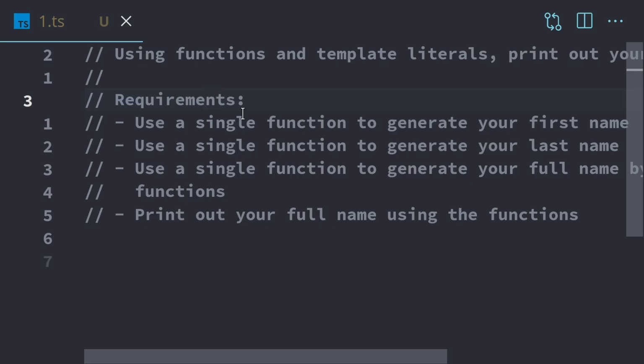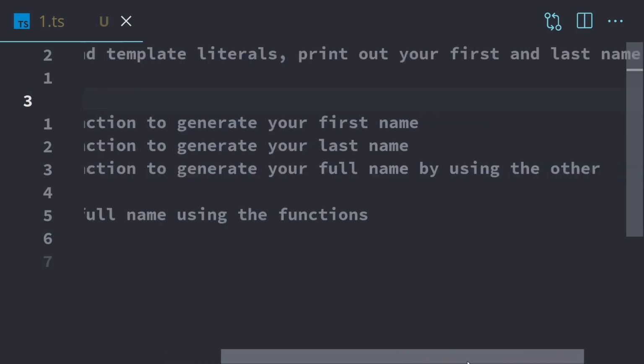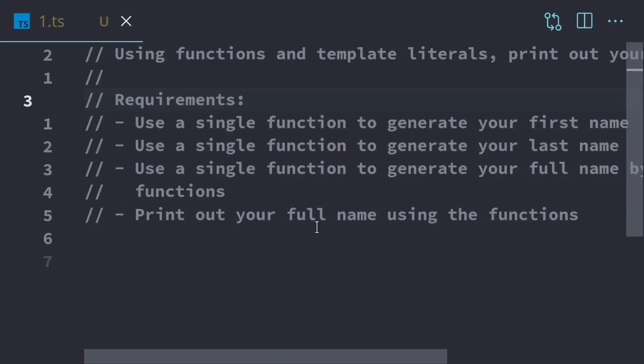We're not going to actually code this because I want you to do it, but it has a prompt that says that you're supposed to be using functions and template literals to print out your first and last name and your full name, and you're only allowed to use functions and template literals to do so. So many of the things that we cover, it's possible to implement in different ways. But in order to get the most benefit from the practice, you should stick to the requirements and any restrictions that are applied in the actual prompt.